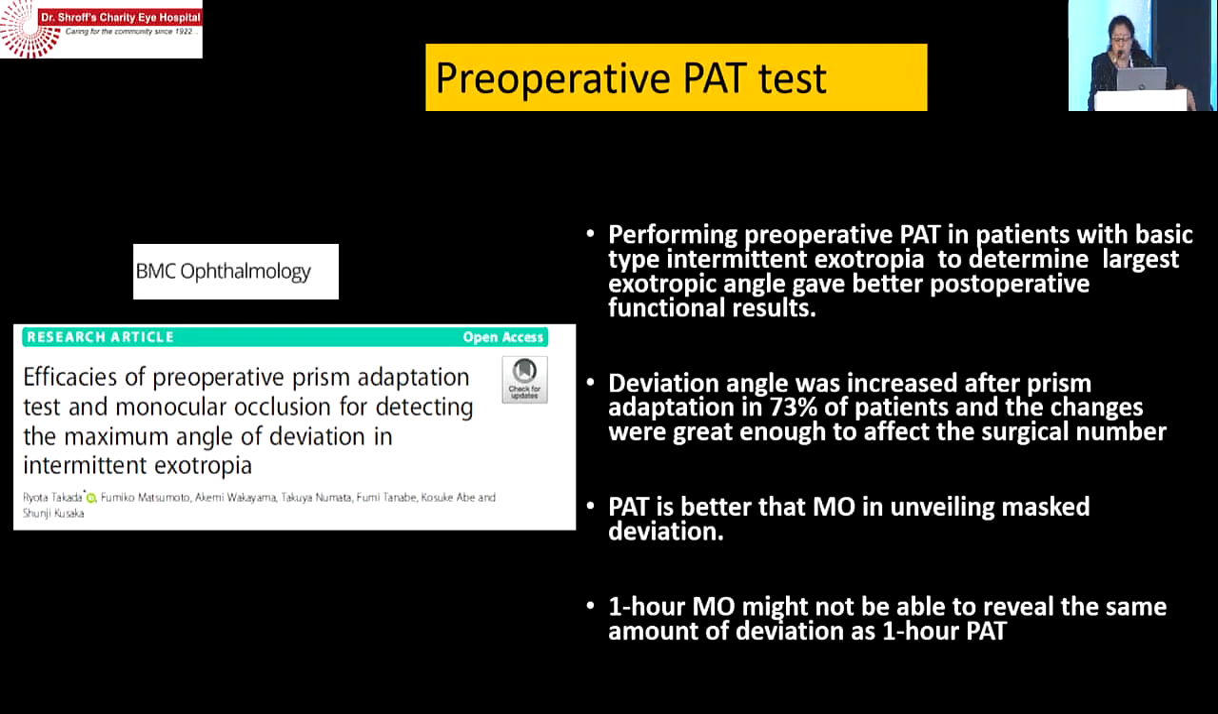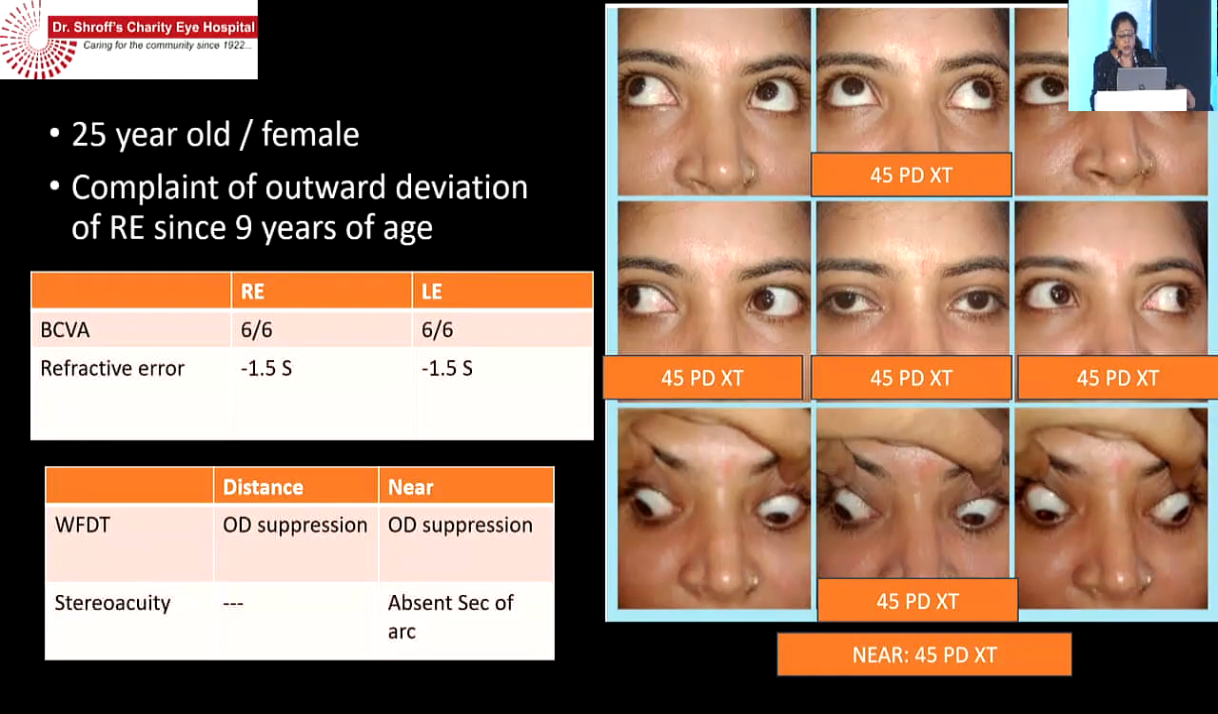A paper was published in BMC Ophthalmology, and they found that performing preoperative PAT in patients with basic type of intermittent exotropia to determine the largest exotropic angle gave good results. And deviation angle was increased after prism adaptation in 73% of patients, and the changes were great enough to affect the surgical number. So PAT is better than MO in unveiling masked deviation. And they also prefer that 1 hour MO is not very effective, so it is better to do a 1 hour PAT.